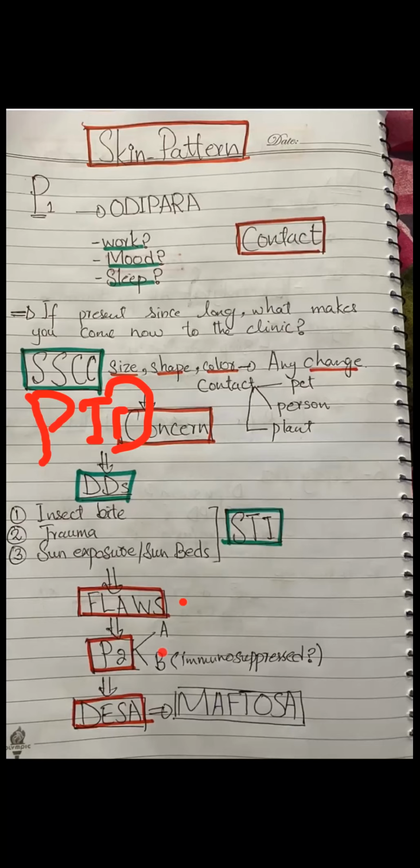Which is FLAWS. Now, why do we call FLAWS red flag questions? Because you are ruling out the serious things, meaning you are ruling out cancers. So F is for fever. L is for any lumps and bumps. Do you have any lumps and bumps in your body anywhere at all? And also L is for lethargy. So you ask the patient, are you feeling tired or short of breath at all?